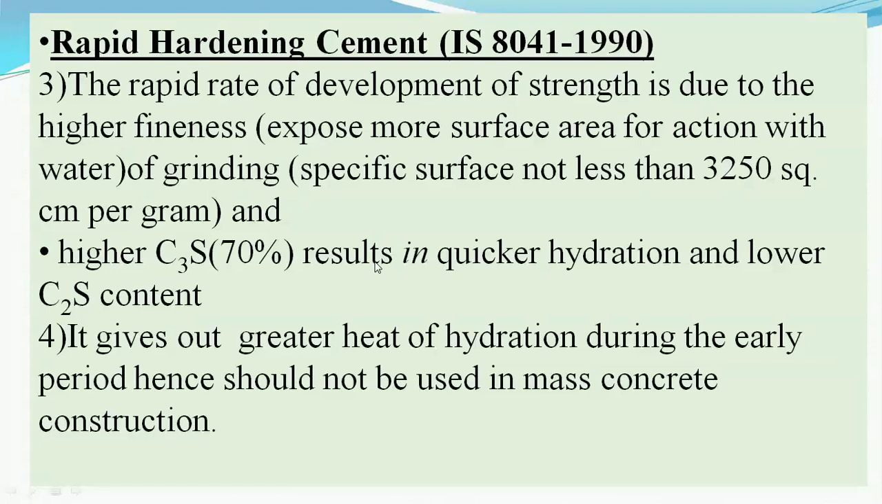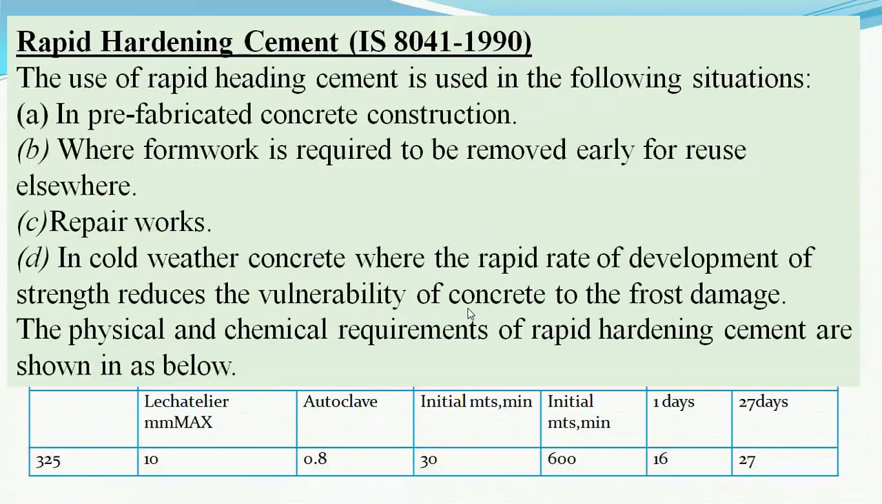It should have the percentage of ingredients such that the tricalcium silicate, that is C3S, should be about 70%, lowering the C2S, so that earlier hardening is achieved, though a bit greater heat of hydration is produced.